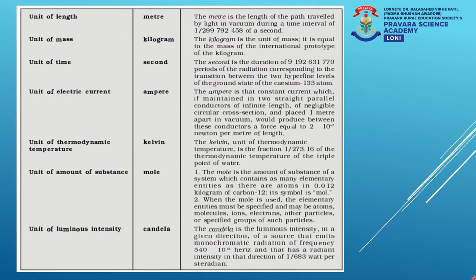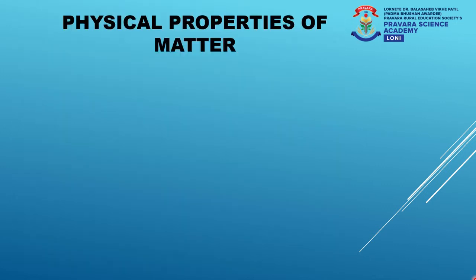These are the definitions that help us understand the given SI unit for a given physical property of a matter. Moving ahead, let us understand the measurement of different physical properties of matter. The very first physical property is mass and weight.